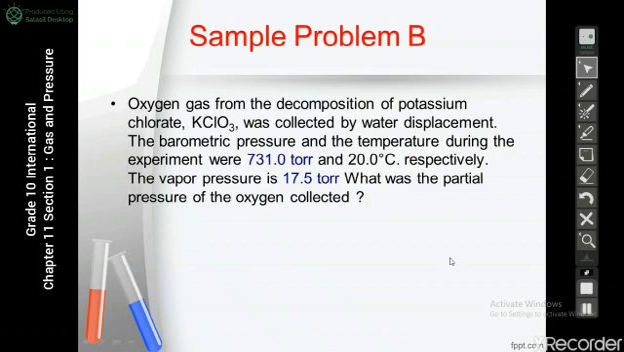So now we have a problem. Oxygen gas from the decomposition of potassium chlorate, KClO3, was collected by water displacement. The barometer pressure and the temperature during the experiment were 731 torr, this is the atmospheric pressure, and 20 degrees Celsius. The vapor pressure is 17.5 torr. This is the water pressure, the vapor pressure. So this is the pressure of water. What is the partial pressure of the oxygen collected?